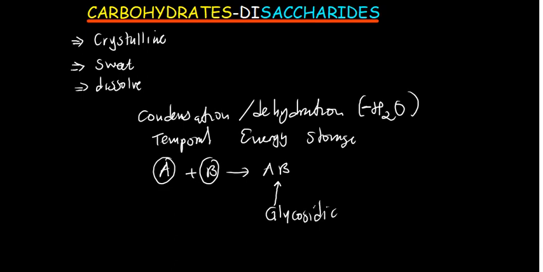Whenever you hear of glycosidic bond, it means it's a bond in a carbohydrate, coming from glyco, which means sugar. And you know that carbohydrates are sugars. So a bond that is found in a carbohydrate is a glycosidic bond. And the process of mixing A with B to form AB is called a condensation or dehydration reaction.